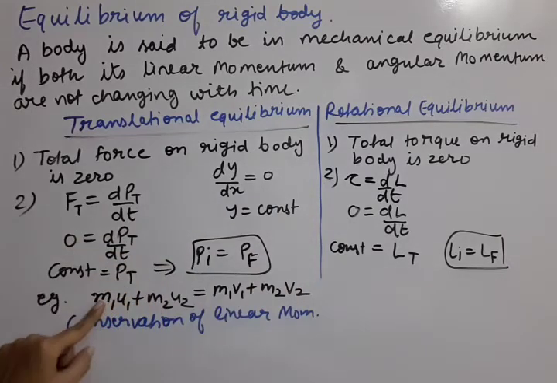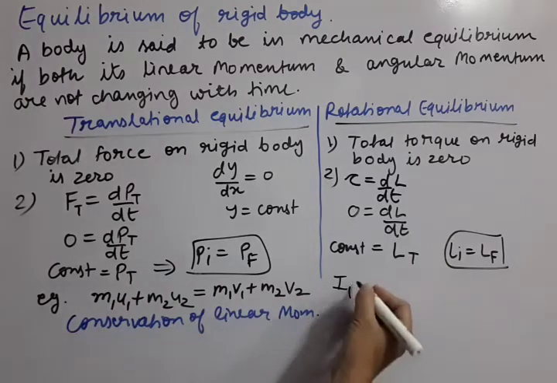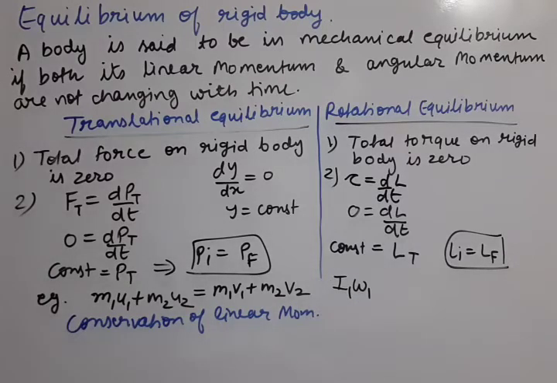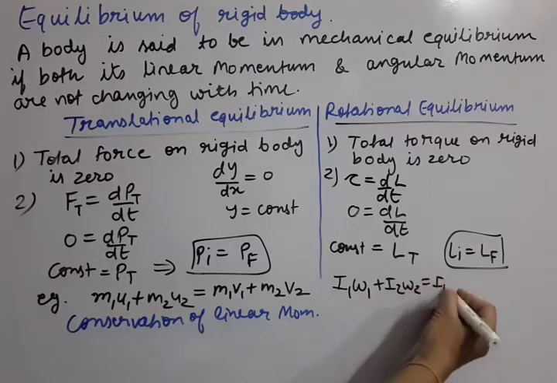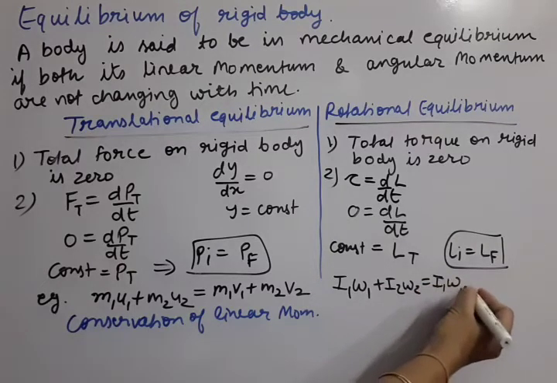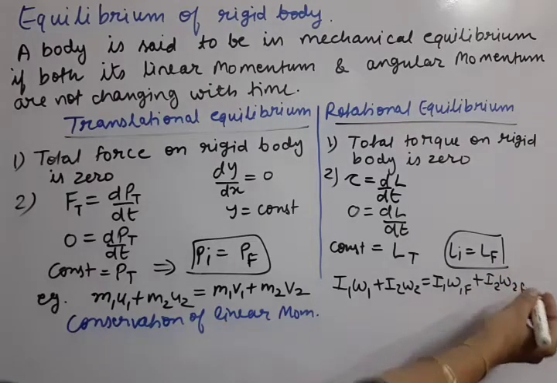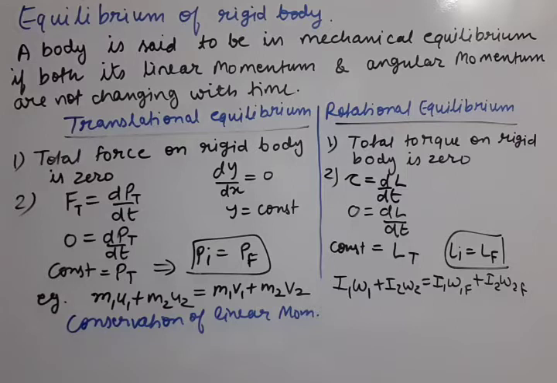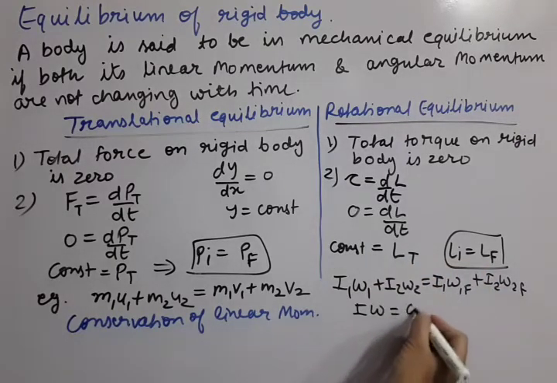Mass we have to replace by moment of inertia, as we have discussed. U means linear velocity initial; here we use angular velocity omega. So I1 omega1 plus I2 omega2 equal to I1 omega1 final plus I2 omega2 final. So we can write it this way also, that overall L should be constant, meaning I omega should be constant.